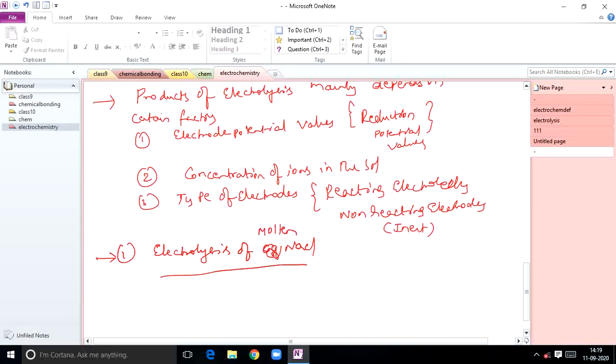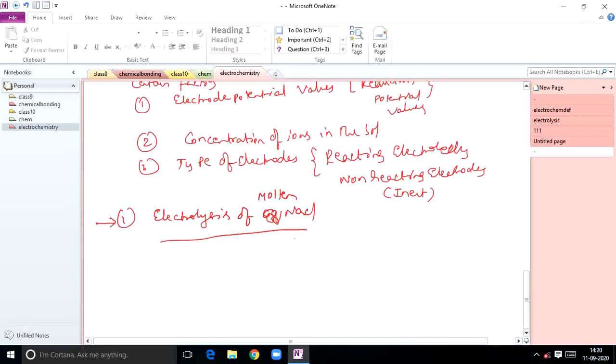The molten state is different from the aqueous state. Electrolysis of molten NaCl: here no water content will be there. First of all, molten NaCl splits into Na+ and Cl-.